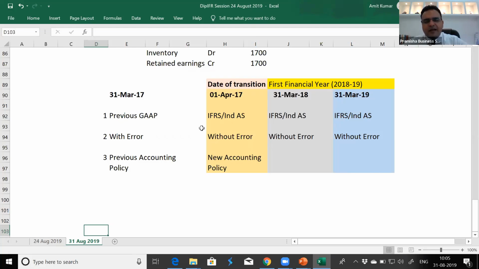It means your first balance sheet of 31st March 19 will include that. They call it financial year because whenever you begin your new period from 1st April, please use this new accounting policy and do not follow the old accounting. You follow the new accounting and present your balance sheet of 31st March 19. But for comparative, you need to go back and apply the change in 31st March 18. For comparative, you also need to bring the cumulative effect in 1st April 17. So whenever there is a change in accounting policy, a correction of prior period error, or you are changing the GAAP, you are required to present 3 balance sheets.